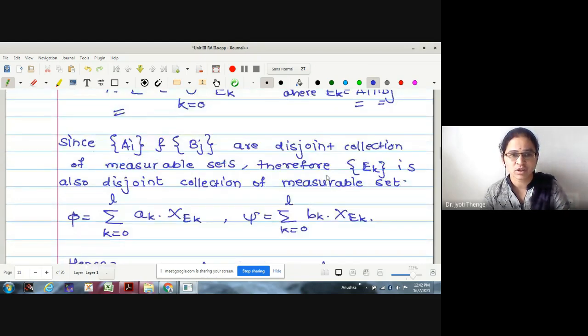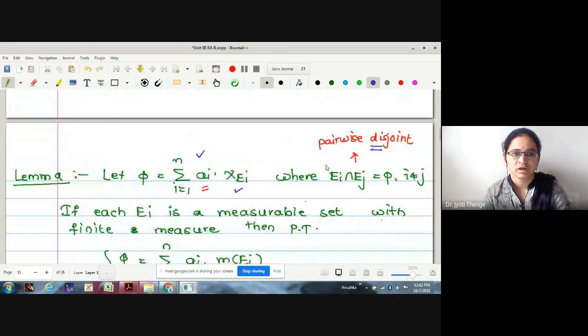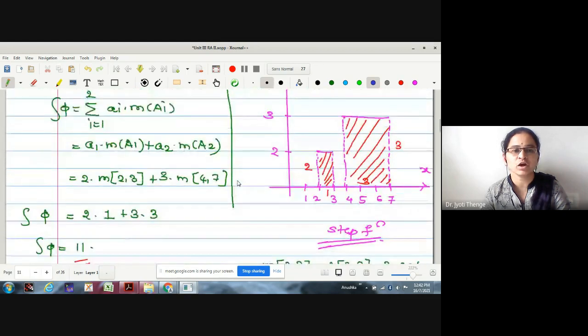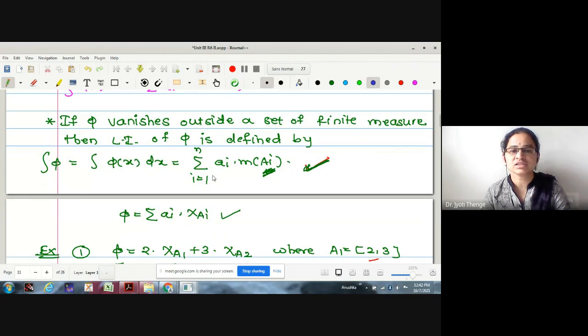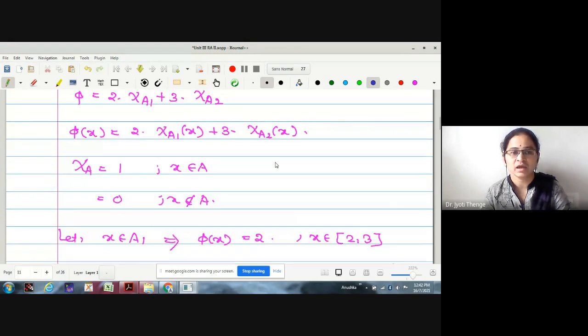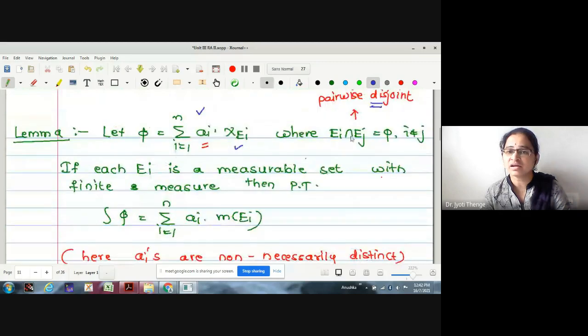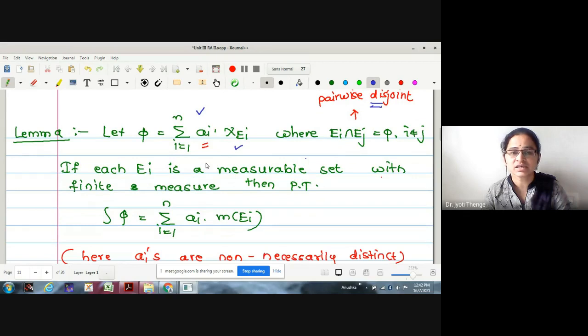Let us just recall the proposition we have seen in the last lecture. For the definition of canonical representation, if the small a_i are distinct and the capital A_i are disjoint, the integration is given by a_i into measure of A_i. The lemma we have proved is, if the underlying sets are disjoint and the a_i are not necessarily distinct, then we have the same a_i into measure of A_i.